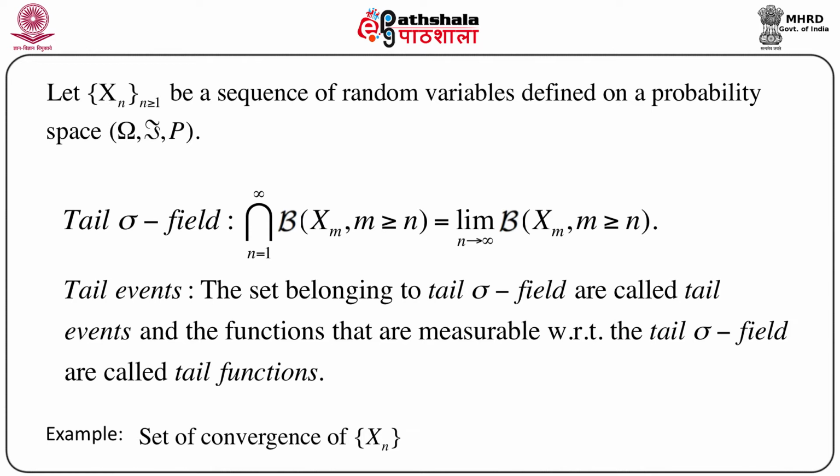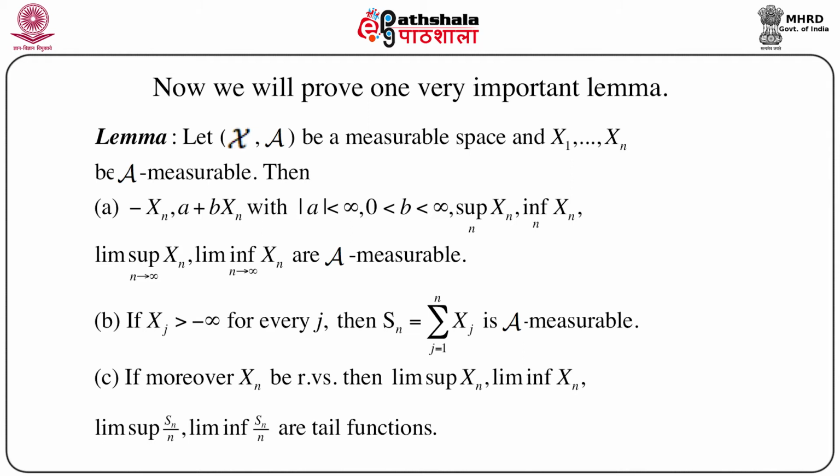One small example of this kind of tail event is nothing but the set of convergence of xn. That means if we define the convergence of a sequence xn, the set on which it converges, we can say that this is a tail event. Now we will prove one very important lemma which will be used in proving this Kolmogorov 0-1 law.